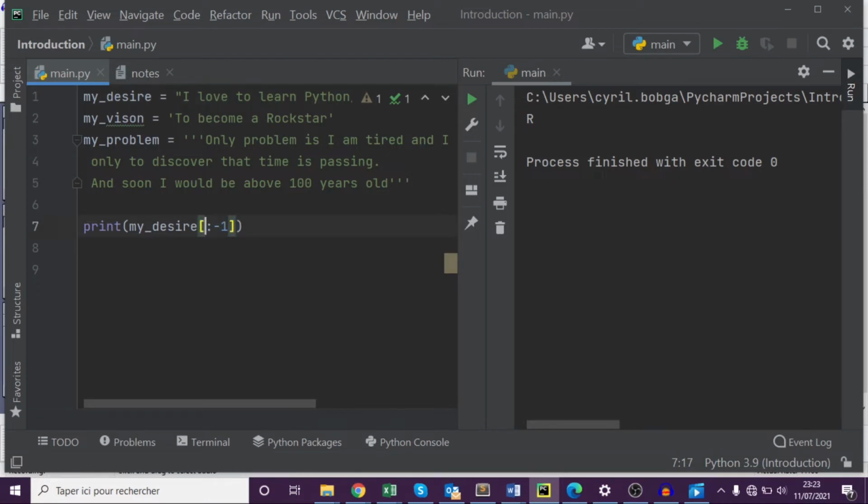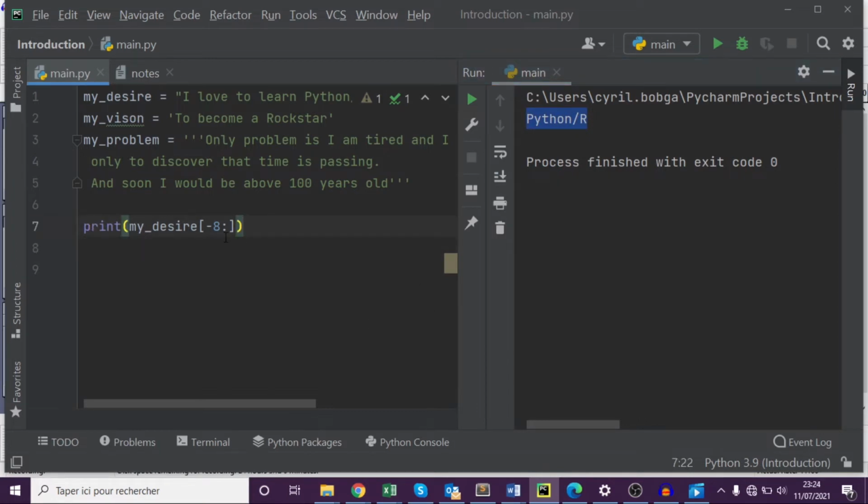So you can print the last 5 characters. Let's just say we go here, we put -5. We print. What do we get? We get from here. So we could add this one. Say, let's try 8 there. And remember again, we don't print this last one because it's usually exclusive. It takes the first one and ignores the last. So if we want to print the R here, which is at the end, we just need to come here and say, okay, print from -8 right to the right. And you see there, we get the R there.